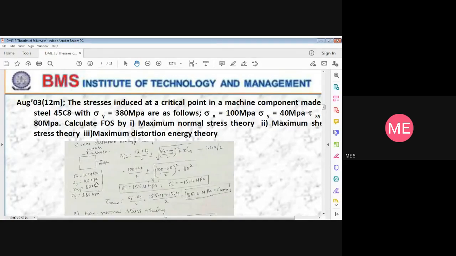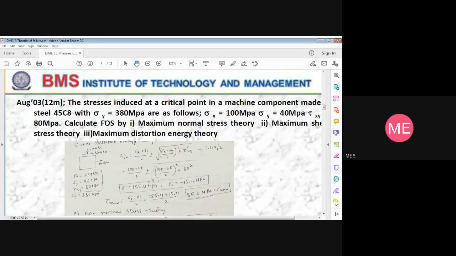Sigma y 40 megapascal is in the y direction, the stress along the y direction. When they give a machine component made of 45C8 steel with yield stress, I would have taken it as sigma y. You take it as yield stress equal to 380 megapascal. This is a constant value for this material 45C8. Here, whatever he has indicated is the stress along y direction.